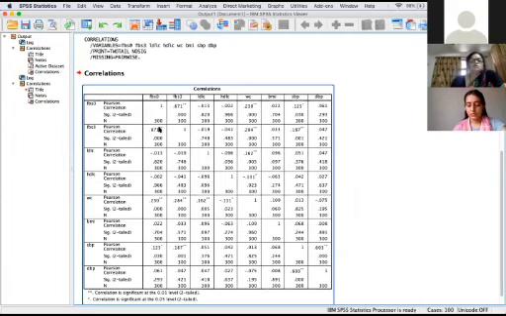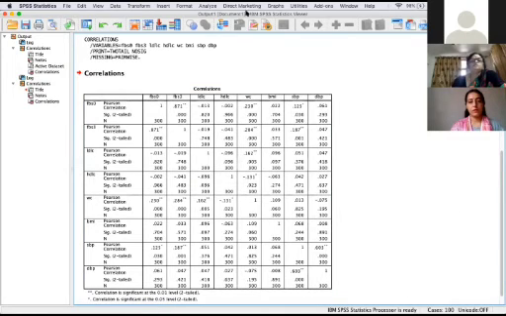This is the correlation matrix for all the variables. This is the correlation between this and this, this and this. That is the way of doing the correlation for more than two variables. All the diagonal elements are 1, and these are the correlations between the variables, and at the bottom it will give the p-value for these parameters.